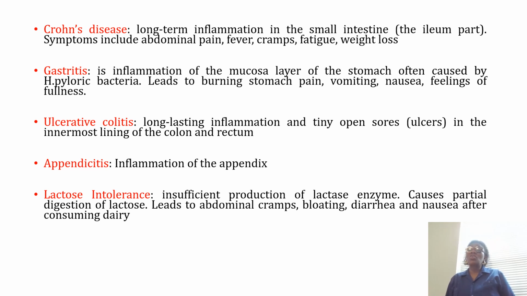That is what we call the mucosal layer. And this is often caused by a particular type of bacteria that is referred to as H. pylori. So if this particular bacteria is present at that part of the stomach, it causes inflammation of this layer to take place. That is, this bacteria causes the cells of the walls of the stomach, the mucosal layer, to begin to divide uncontrollably, and this can result in this type of disorder that is referred to as gastritis.